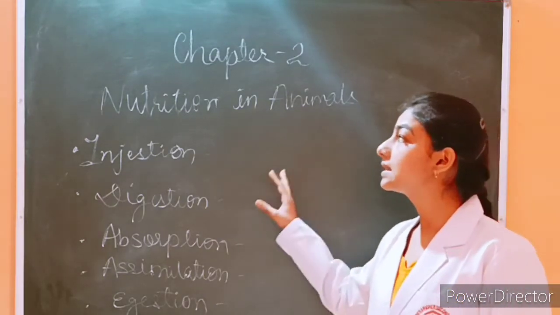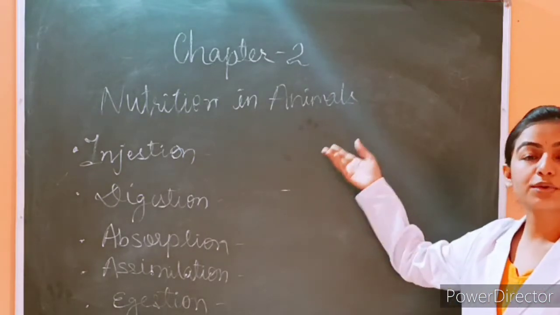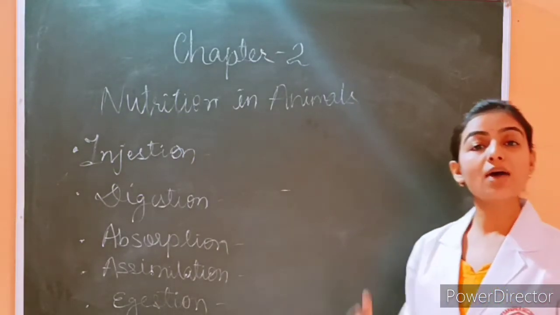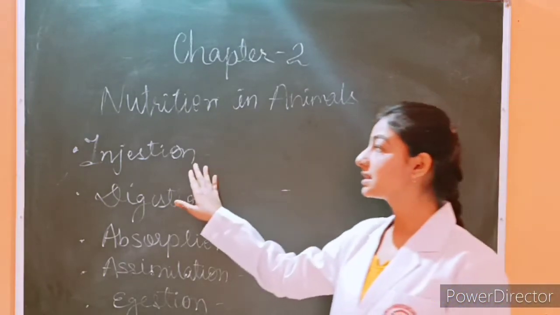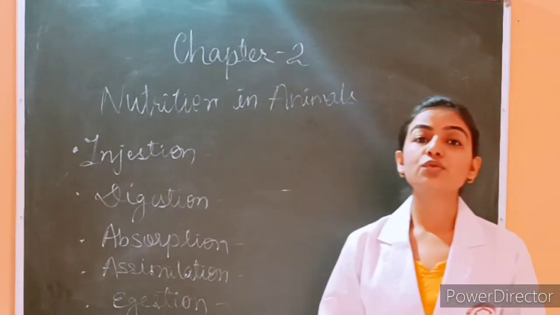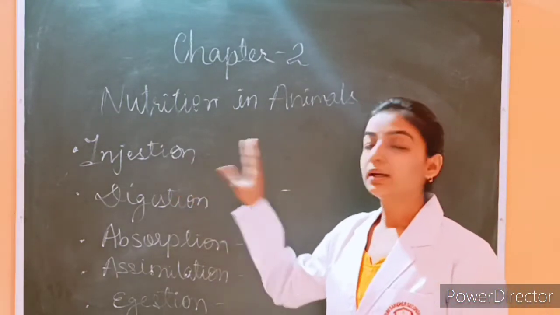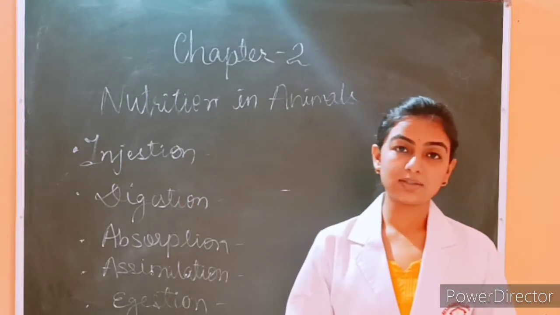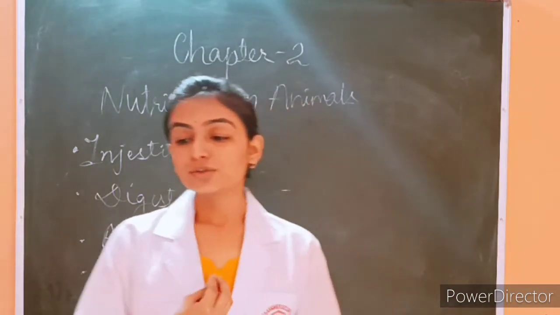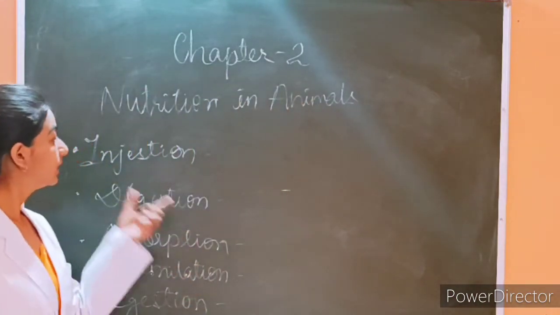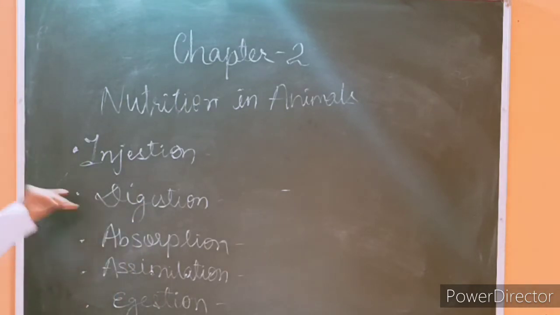There are various types of mode of nutrition in plants or in animals. But in this we will discuss how important nutrition in animals is or how it works in our body. So first is our ingestion. What is ingestion? Taking food, that is called ingestion. Taking of food that we are eating, so this is called ingestion.